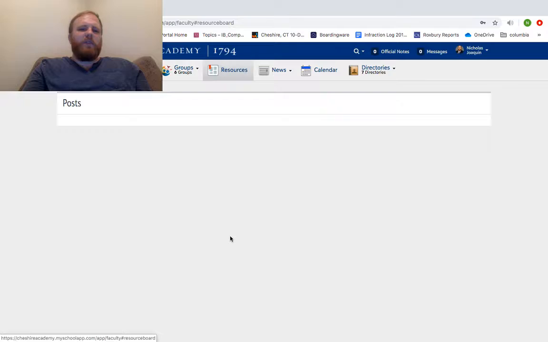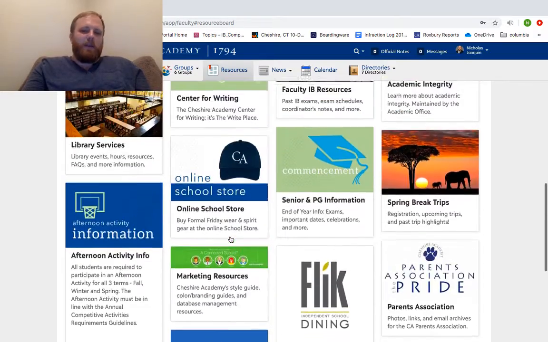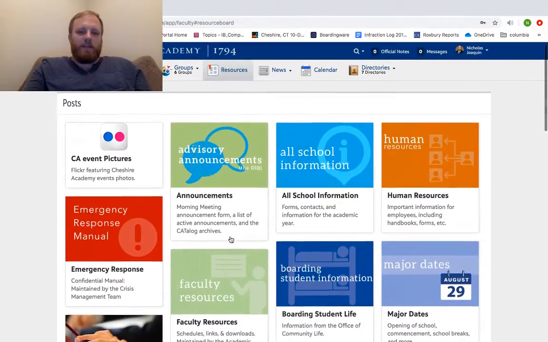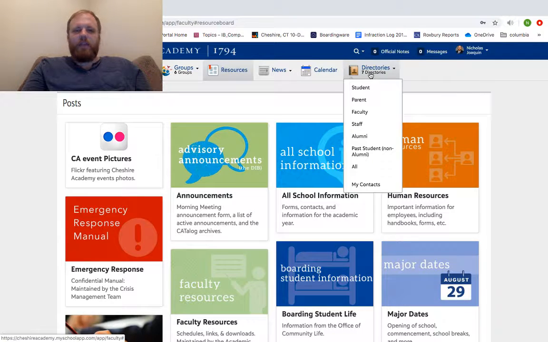But your resources board, if you need anything in general and you just want to find a quick link, chances are it's probably in here. It's not the most organized in that sense, but again, it's all here. News, for the most part, as a teacher, you're going to find that out through some other means. Calendar is kind of helpful. We'll click around in that. And if you want to find any information on any individual person, I find that the directory is really helpful.